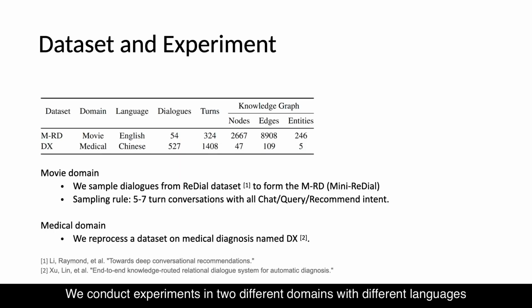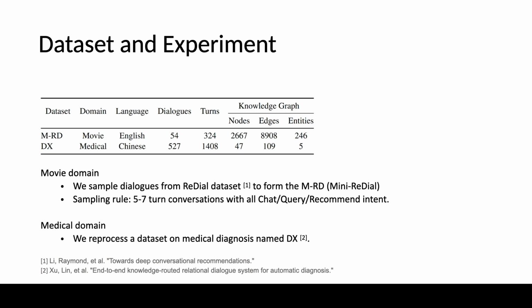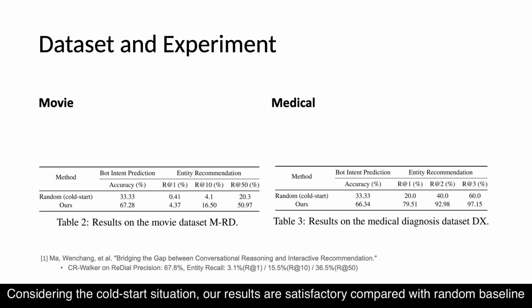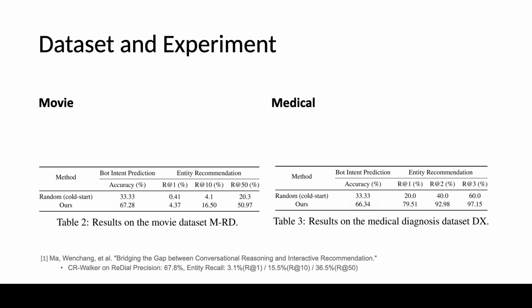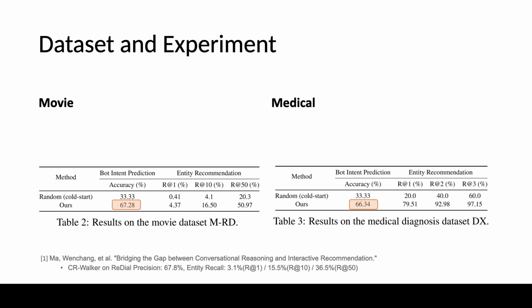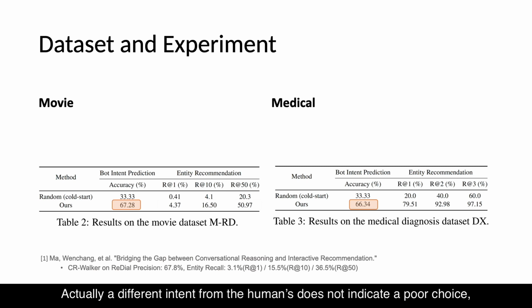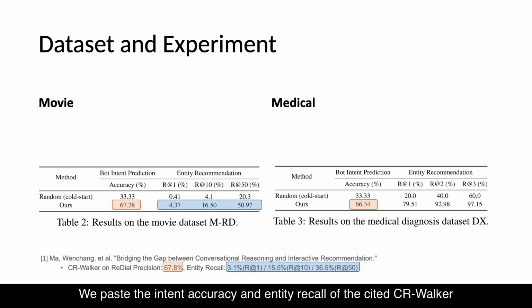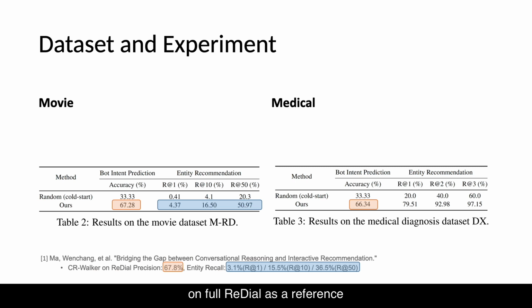We conduct experiments into different domains with different languages to verify the effectiveness of FORCE. Both datasets are sampled or reprocessed based on open dataset. Considering the cold start situation, our results are satisfactory compared with random baseline. With the configuration in previous demo, the intent accuracy in both domains gets nearly 67%. Actually, a different intent from the human does not indicate a poor choice. It's more about the style of the bot. We paste the intent accuracy and entity recall of the cited C2-CRS on full ReDial as a reference.